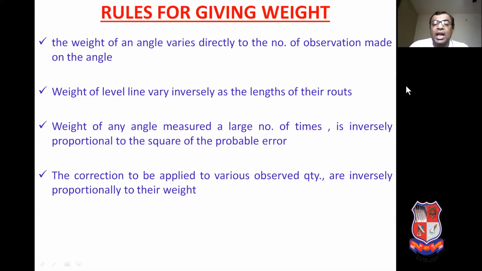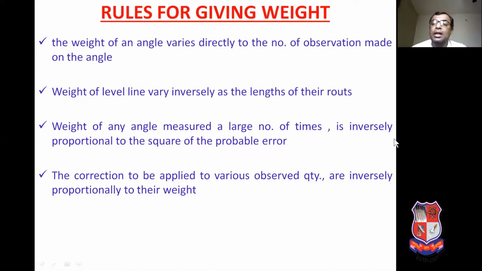Weight of any angle measured a large number of times is inversely proportional to the square of the probable error. The corrections to be applied to the various observed quantities are inversely proportional to their weights.